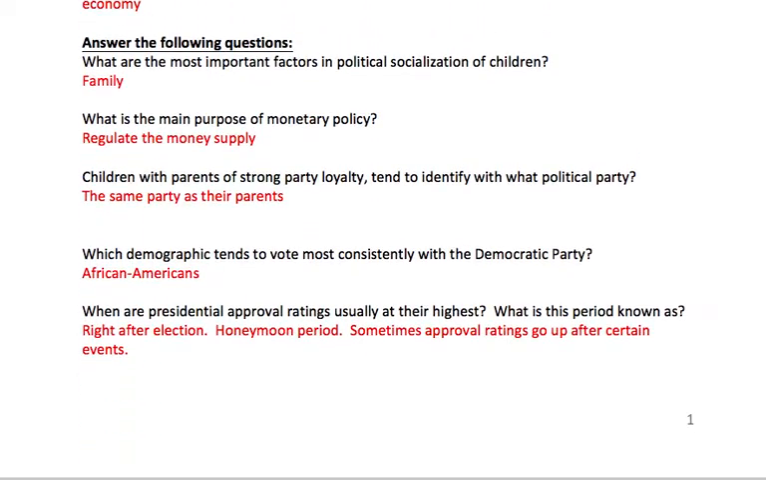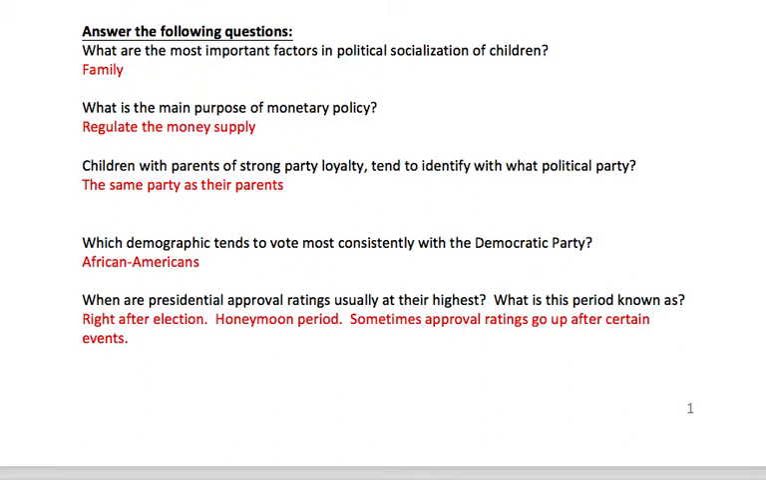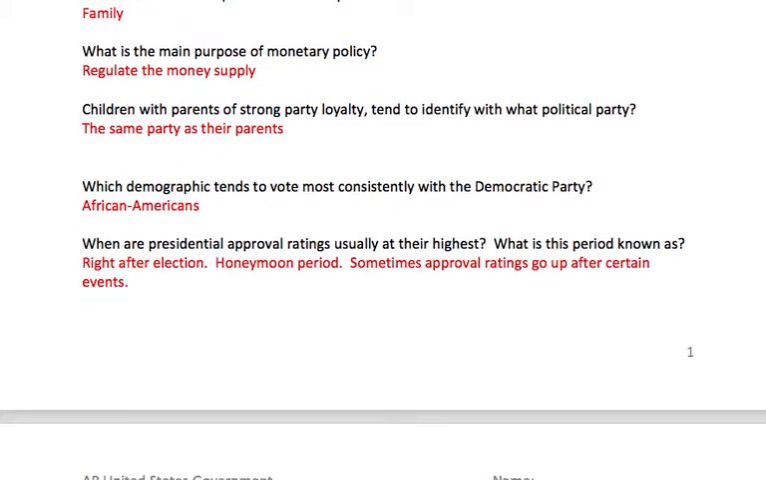A couple key questions for the unit. Some of the most important factors in the political socialization of children: number one is family, the second one would be school. The main purpose of monetary policy, again, is to regulate the money supply. Children with parents with strong party loyalty tend to identify with the same party as their parents. The demographic that supports the Democratic Party most consistently is African Americans.